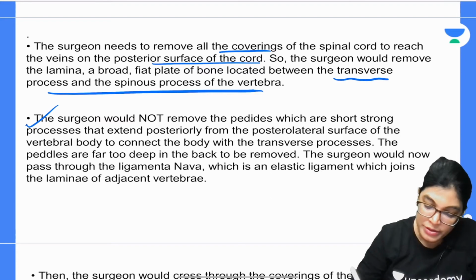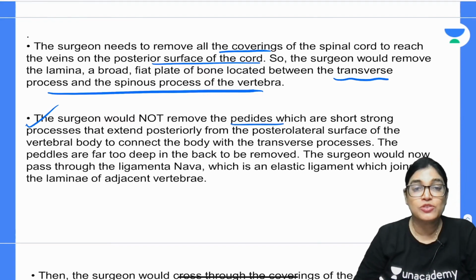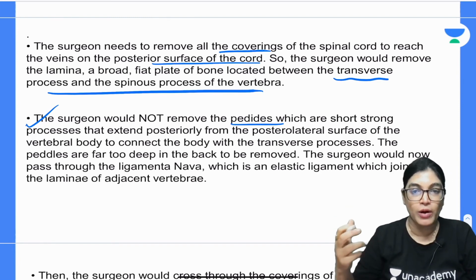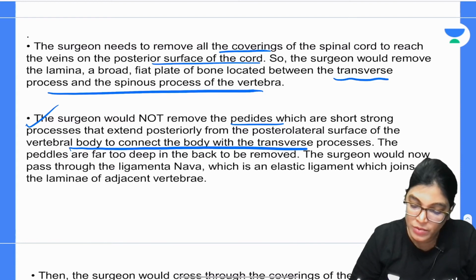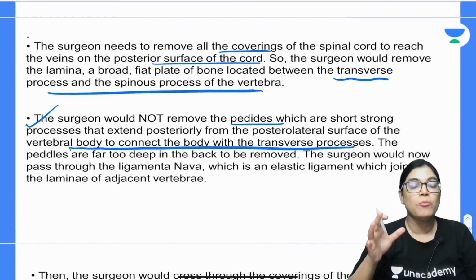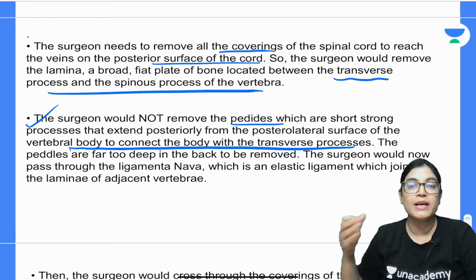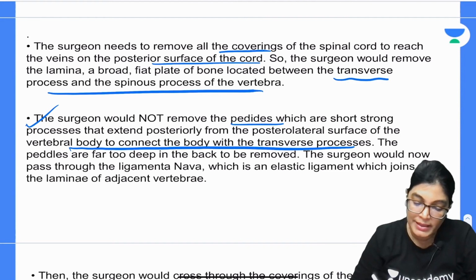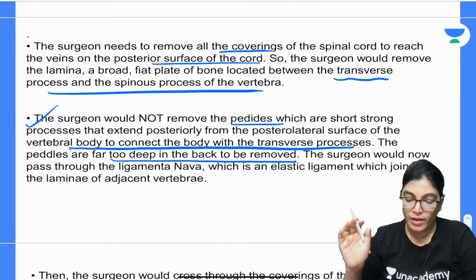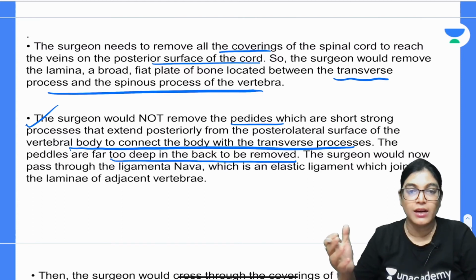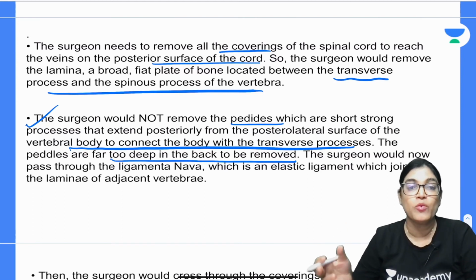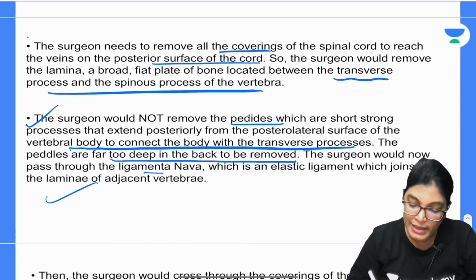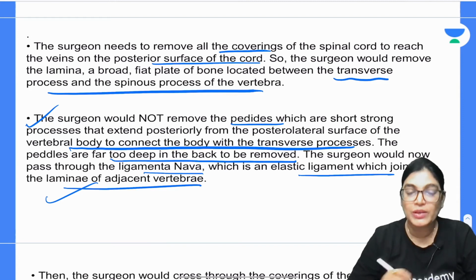The surgeon could not remove the pedicles as it is a very strong process which extends posteriorly and connects from the posterolateral aspect of the vertebral body. The pedicle is actually the part of the vertebra which connects the body and the transverse process. So the surgeon does not go removing such a strong structure. The pedicle is too far deep in the back to be removed. It is very difficult for surgeons to remove, and why go so deep in the back? Okay, the surgeon could now pass through ligamentum flavum, which is an elastic ligament,